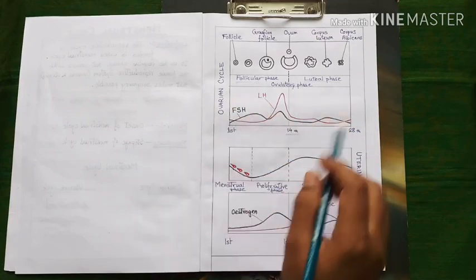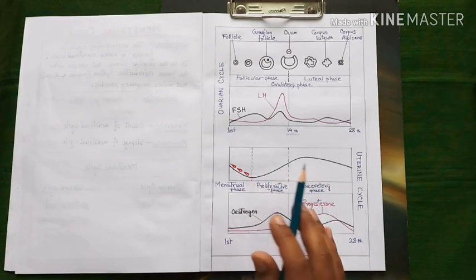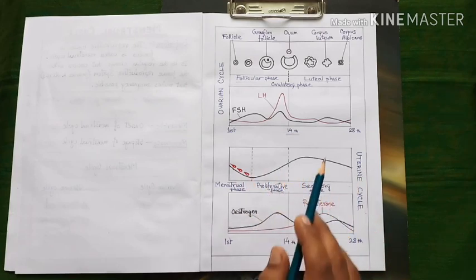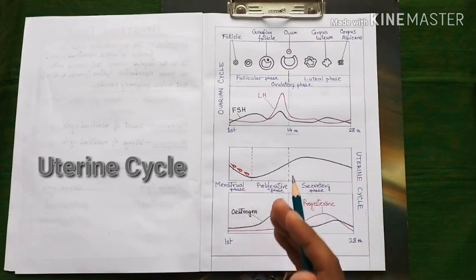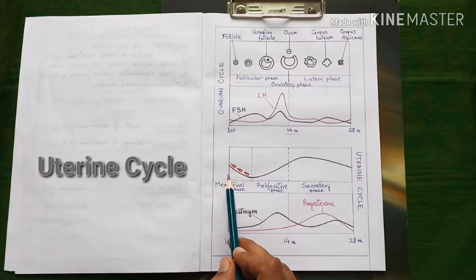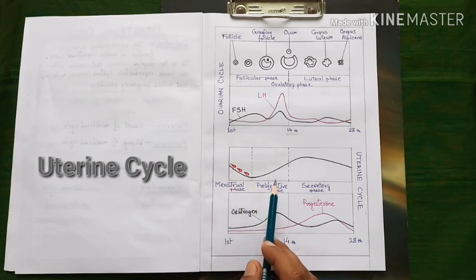So, this is an easy graphical representation of the ovarian cycle. Now, let us try to understand what happens to the uterus with the help of another graphical representation which indicates the uterine cycle. As we all know, the first day of the menstrual cycle or uterine cycle is indicated by the outcoming of blood for the first time, and it continues for the next 3 to 5 days. This phase of the uterine cycle is indicated as the menstrual phase, when the blood will continuously shed out of the female body.